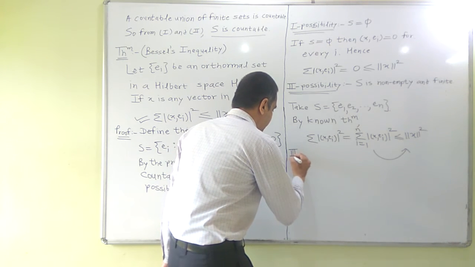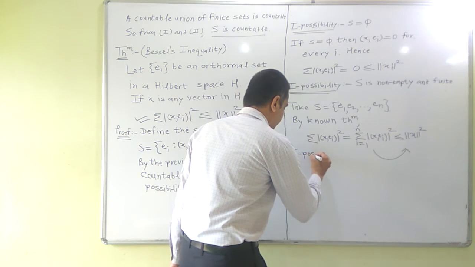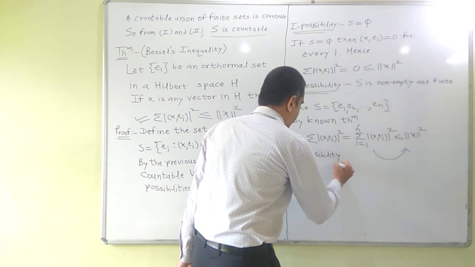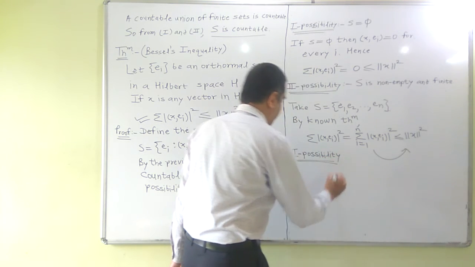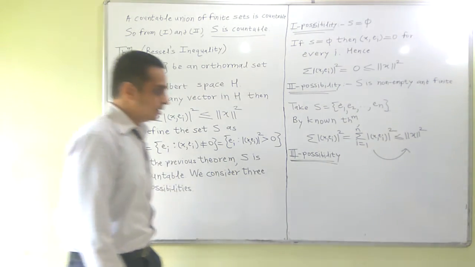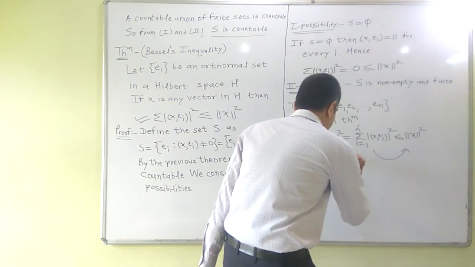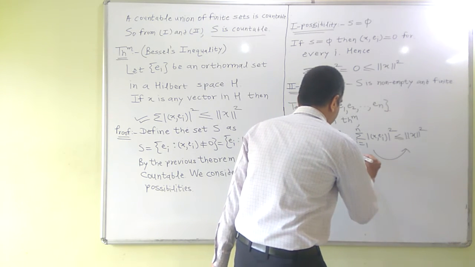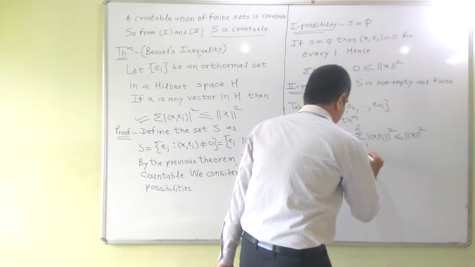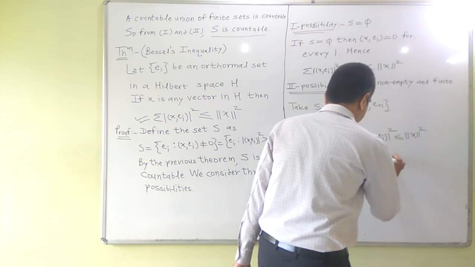Now third possibility is that S is countably infinite. S cannot be uncountable, so we only have three possibilities.